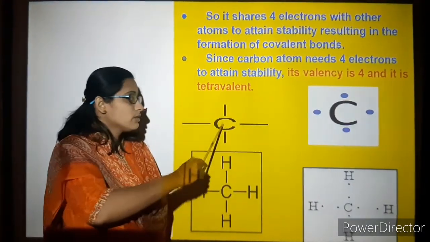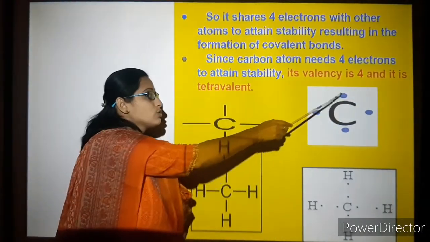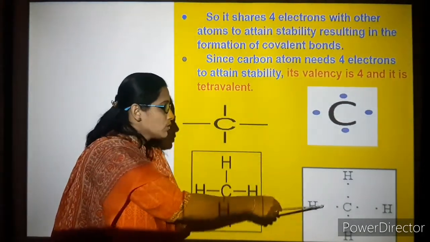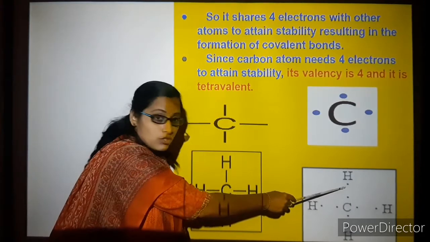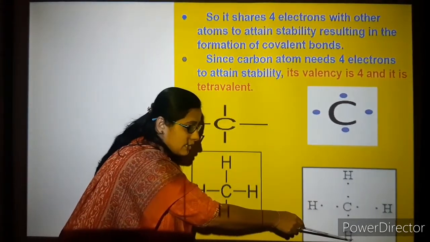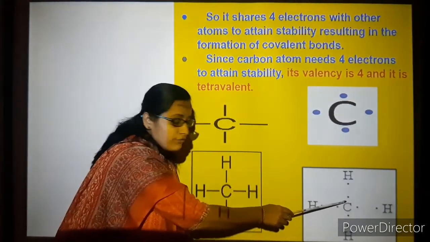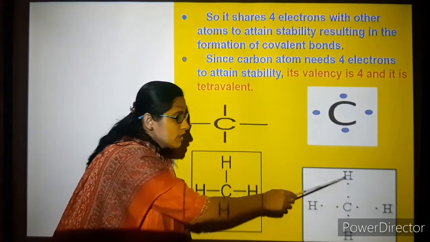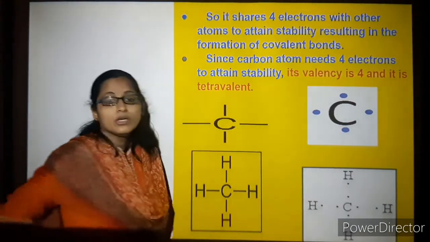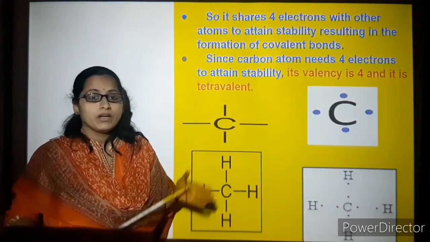So in the same way the bonding can be shown in the form of dots. So dots can also be written as 1, 2, 3 and 4 valence electrons. So that is shared with 1 electron of hydrogen. Here 1 electron of hydrogen, 1 electron, then another. So now you count it here: 4 of carbon and 1 each of hydrogen. So 4 plus 4, that is equal to 8. So that it has become a stable compound.